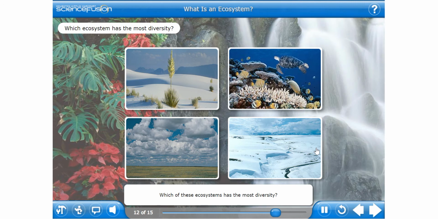Which of these ecosystems has the most diversity? Click the image that shows the correct answer.